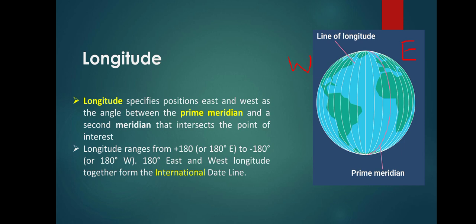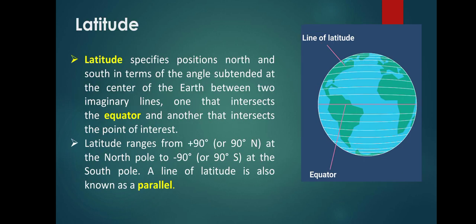So that line will be called the international date line. East and west longitude together form the international date line. Now it comes to latitude. Latitude specifies position north and south in terms of the angle subtended at the center of the earth between two imaginary lines, one that intersects the equator and another that intersects the point of interest.